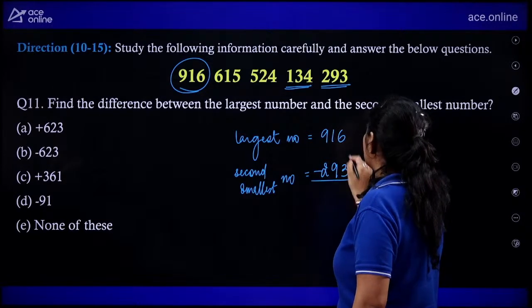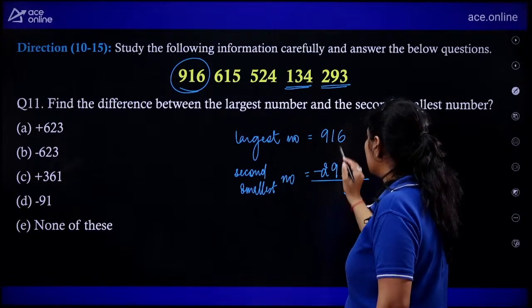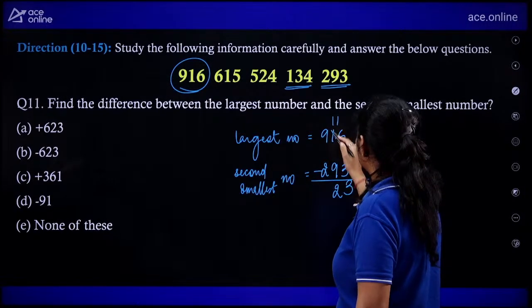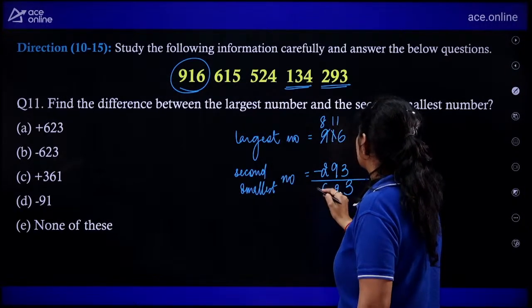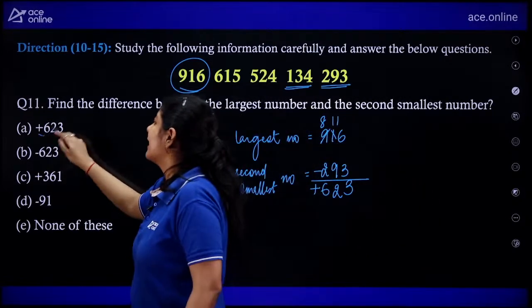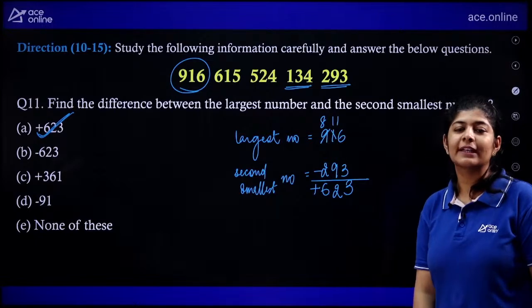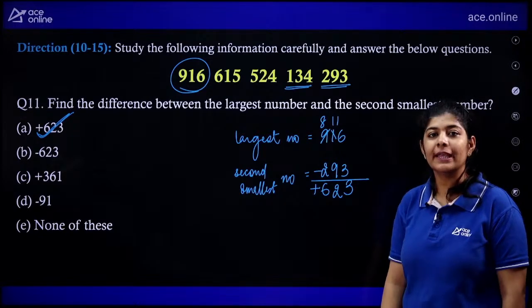And we need to find out the difference. Here we will get 3. Here we are having carry, that means 11, 2, here 8 and 6. 623. That means your option number A is the correct one. Very good, Shweta. The correct answer over here is your option number A.